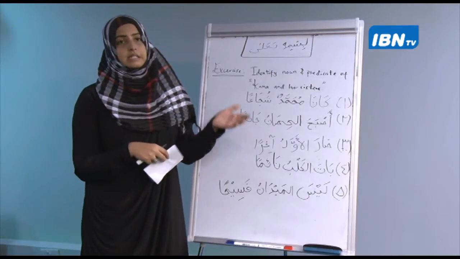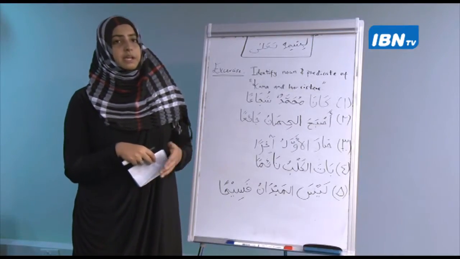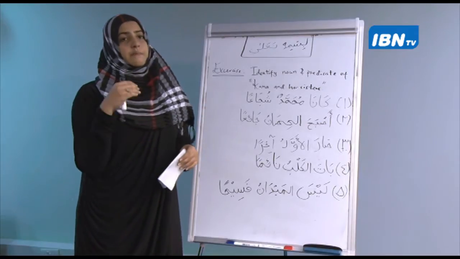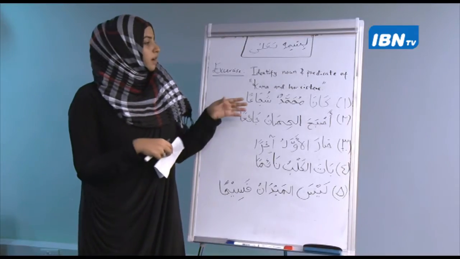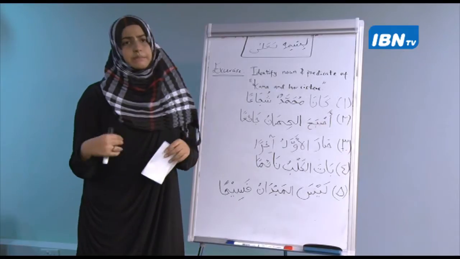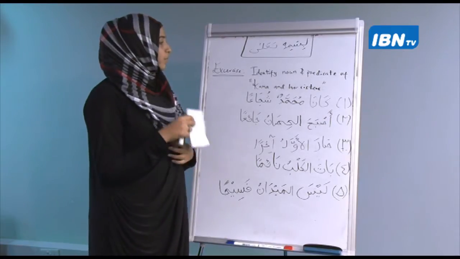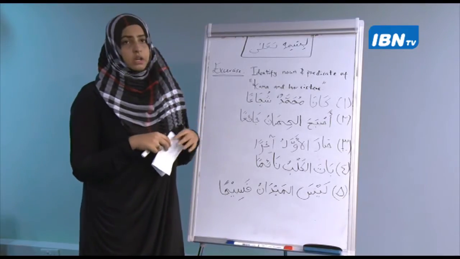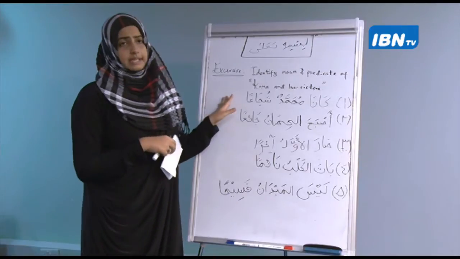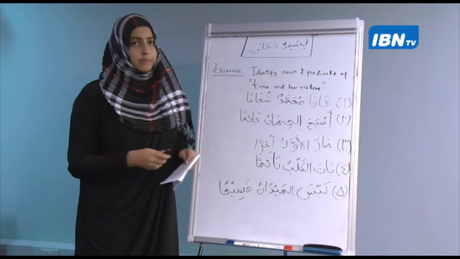Otherwise, Kana is incomplete. Why is it incomplete? Why is it fi'lun naqis? Because you cannot use it without a subject and a predicate. So now you have to identify the noun in these sentences. Now just do one example and the rest you can do on your own.